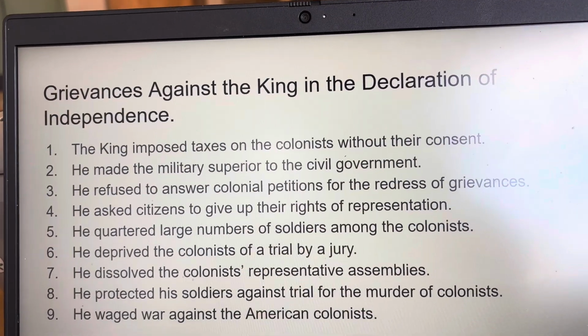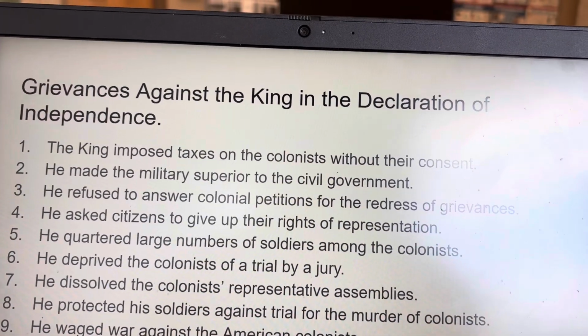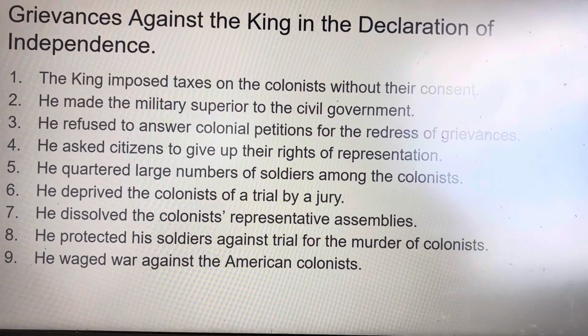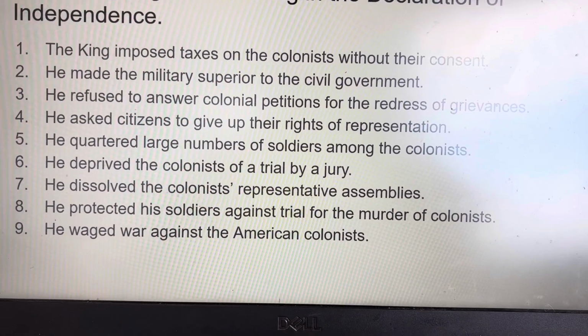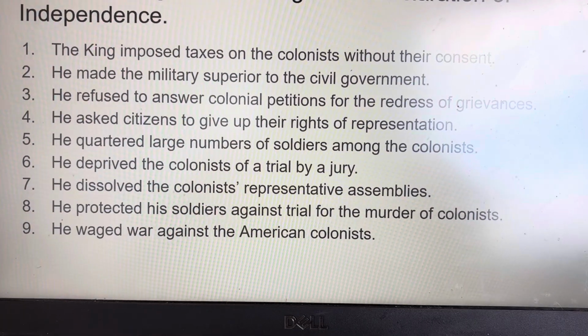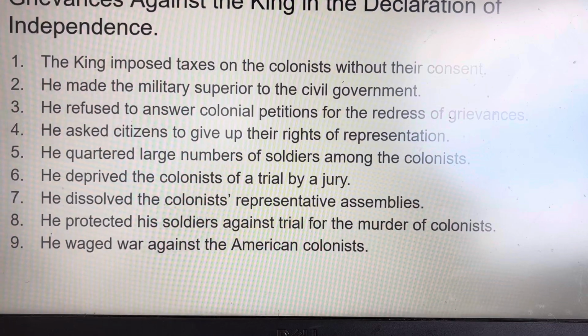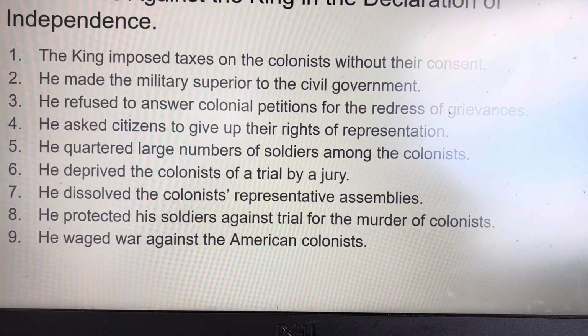The Declaration also listed a series of grievances against the British king in Parliament. The king imposed taxes on the colonists without their consent. The king made the military superior to the civil government. The king refused to answer colonial petitions for the redress of grievances. The king asked citizens to give up their rights of representation.